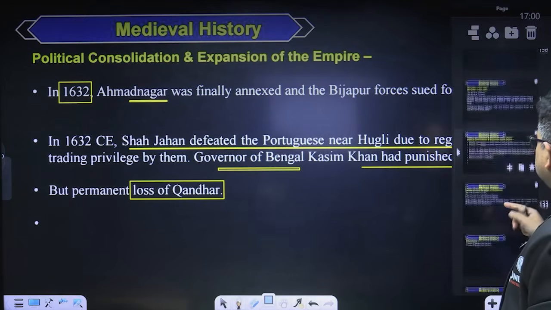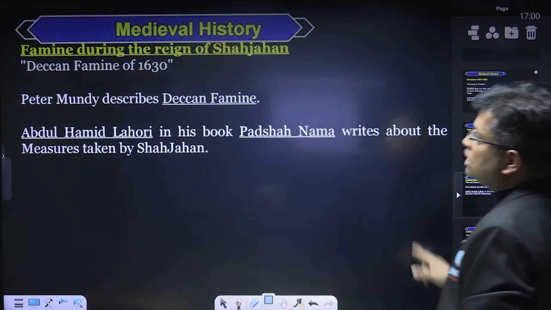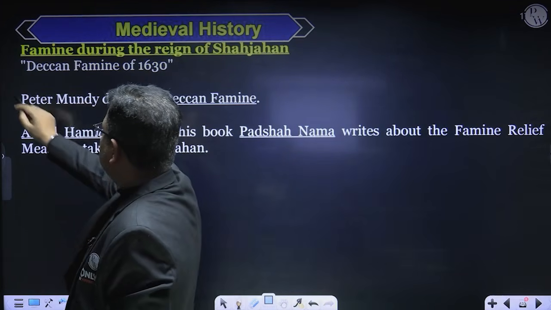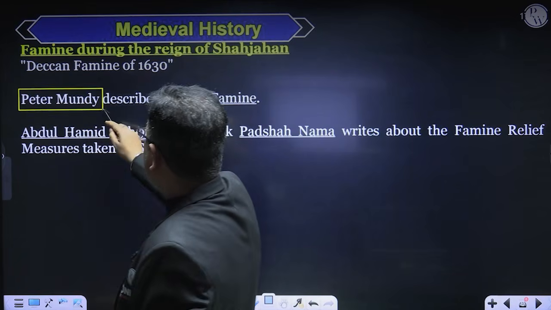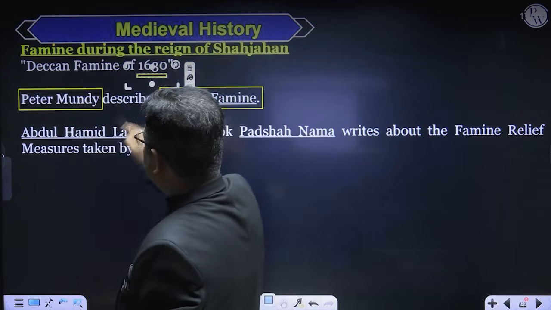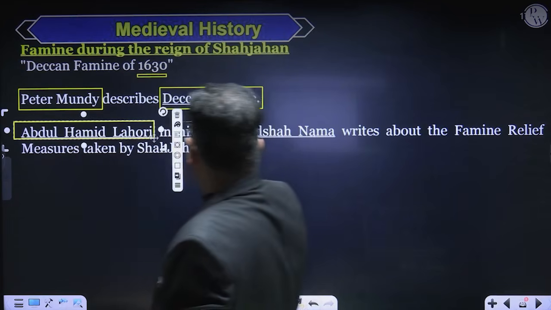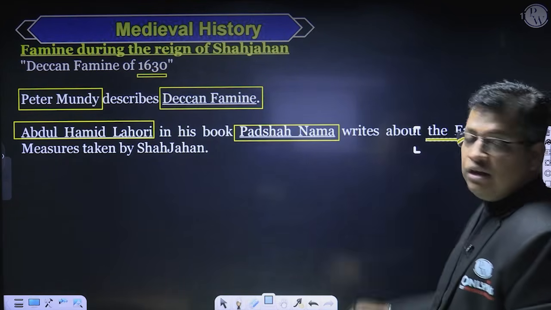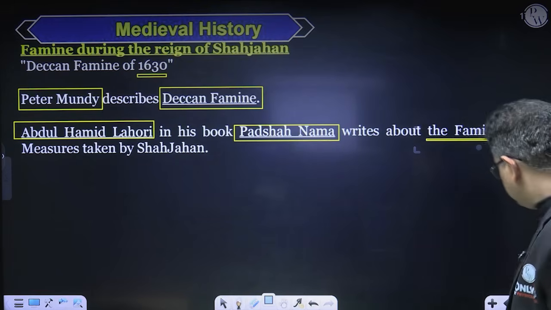Now coming to the famine during Shah Jahan's reign. During Shah Jahan's reign, there was a famine, which was reported by Peter Mundy as the Deccan famine. The Deccan famine took place in 1630. Abdul Hamid Lahori, in his book Padshah Nama, writes about the famine relief measures taken by Shah Jahan. Is it okay?